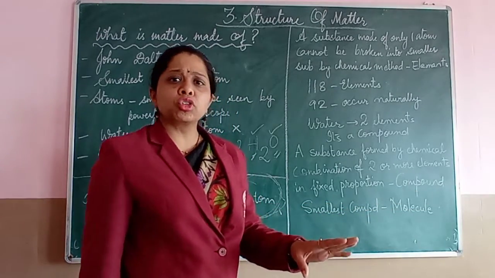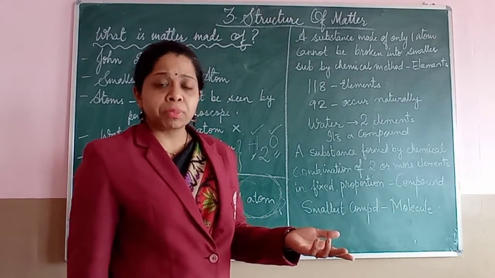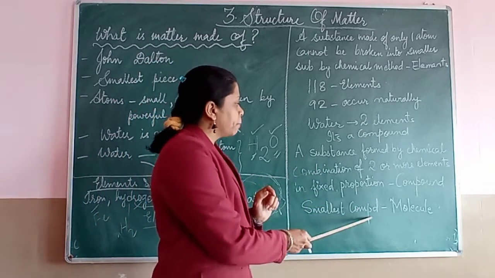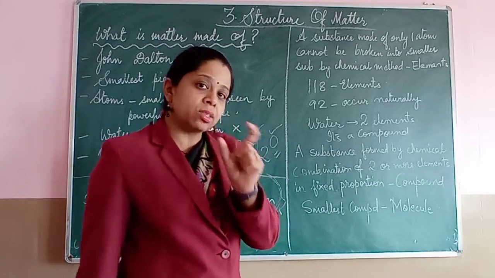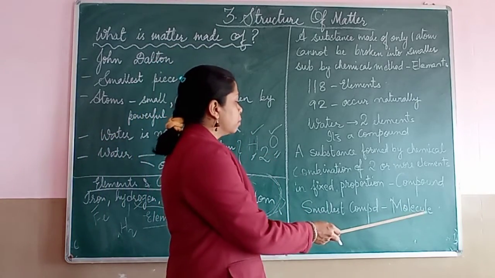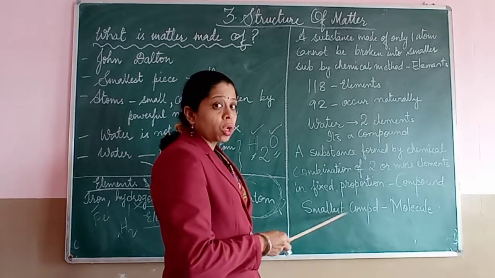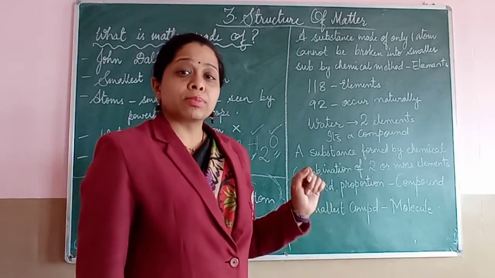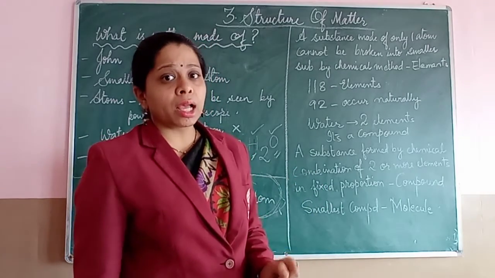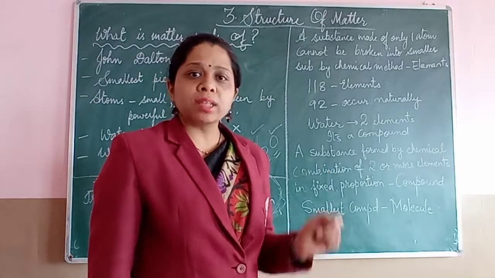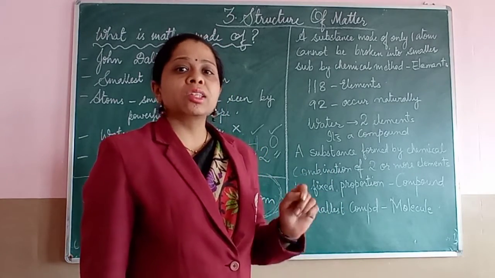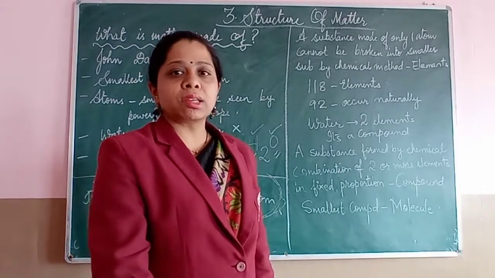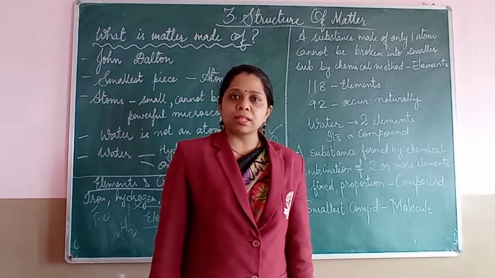Now you are getting confused. Madam has told already that water is a molecule. See children, water is definitely a molecule, but the smallest compound is called a molecule. Which is the smallest compound? Molecule. And which is the smallest atom? Element. Remember, the smallest atom is an element and the smallest compound is a molecule. I hope you have understood the introduction part of this lesson. Thank you.